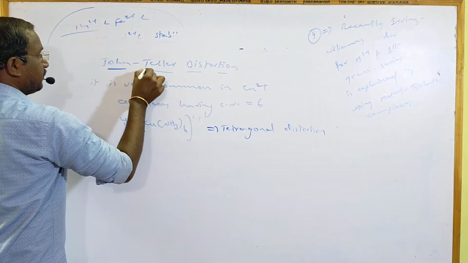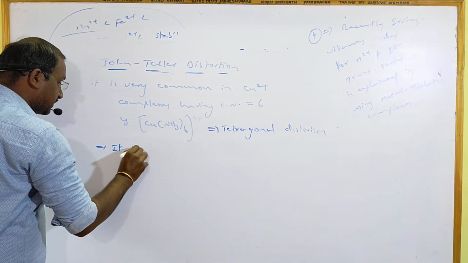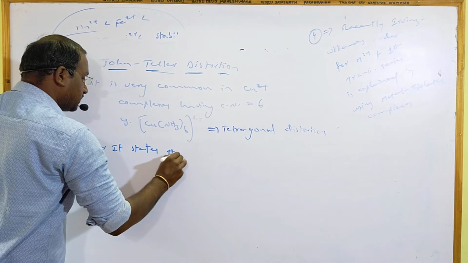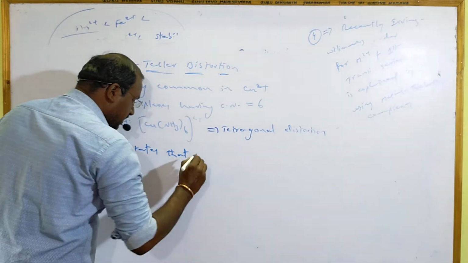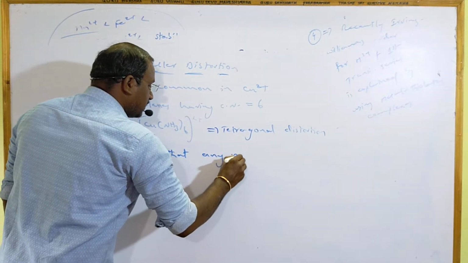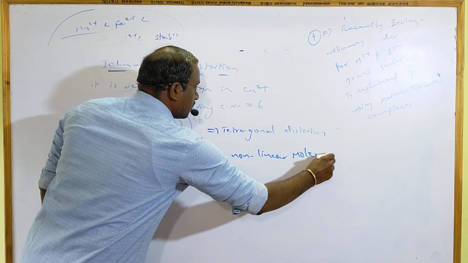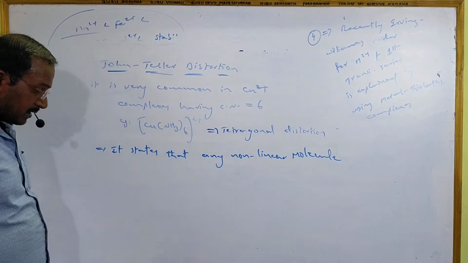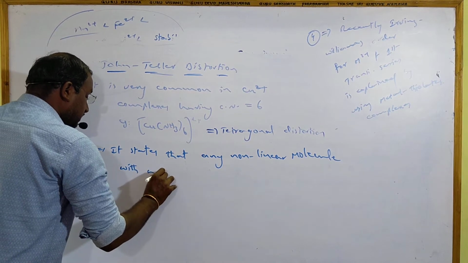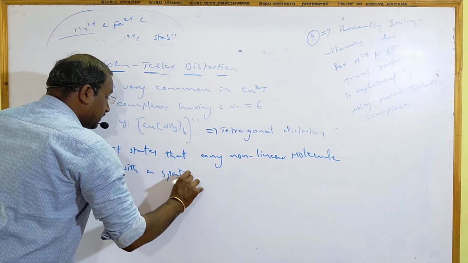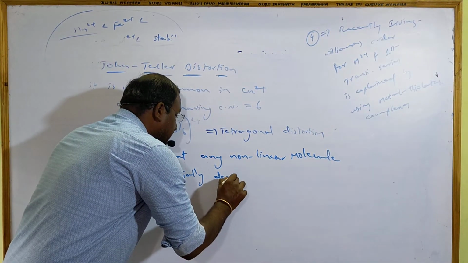To understand that, first we have to know Jahn-Teller distortion. What is that? Jahn-Teller distortion states that any non-linear molecule, please be very careful, it is a non-linear molecule, with a spatially degenerate, spatially meaning in a given space, and degenerate means what?